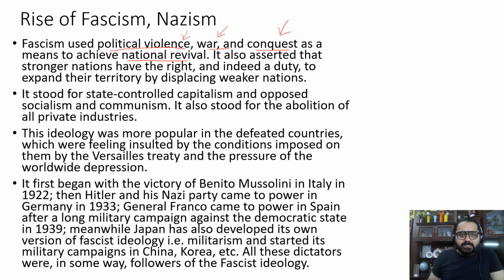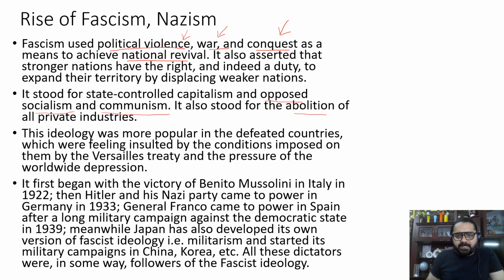It stood for state controlled capitalism, and it completely opposed socialism and communism. As we have already seen, fascists were completely against socialism and communism, and it also stood for the abolition of private industry.